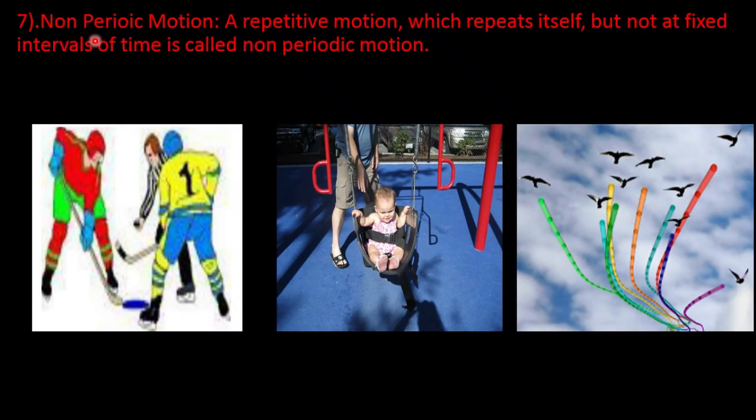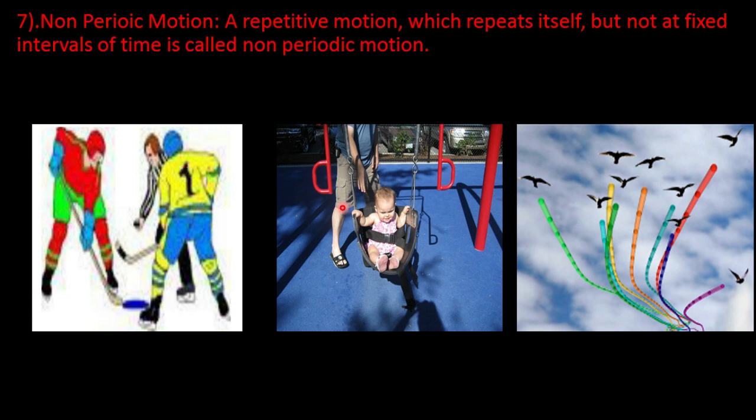Next, non-periodic motion. In this type of motion, a body does not repeat its motion after regular intervals of time. Examples of non-periodic motion are movement of players in the field. Sometimes they run fast and sometimes slow.